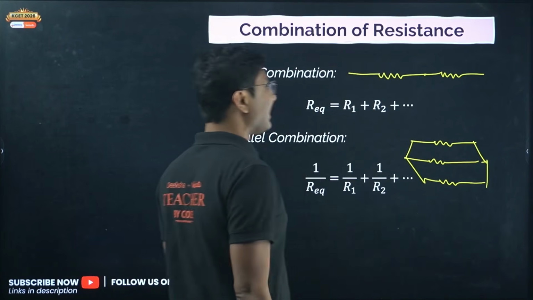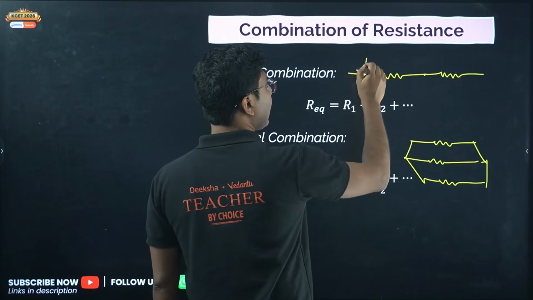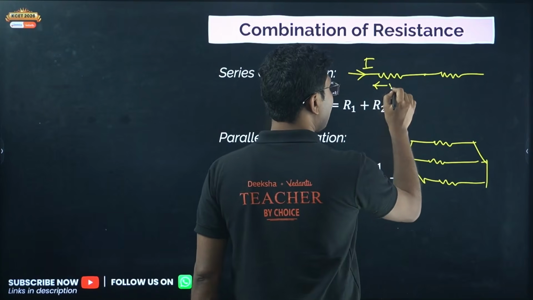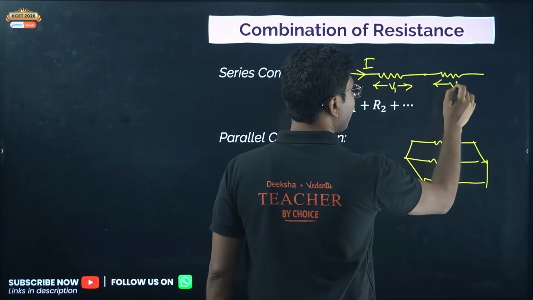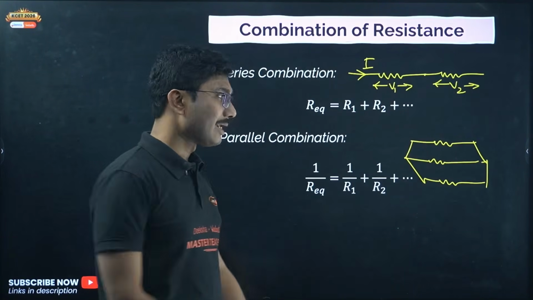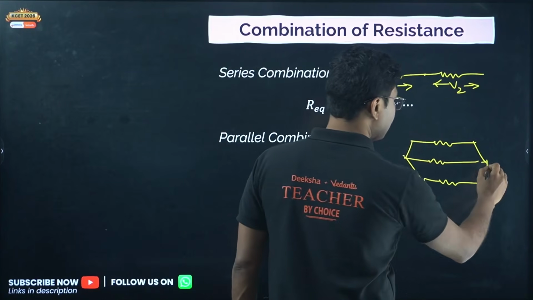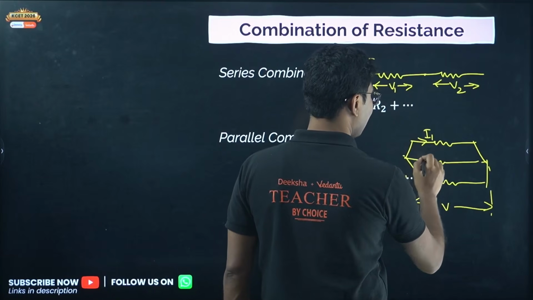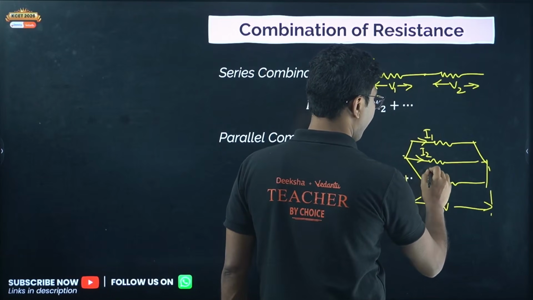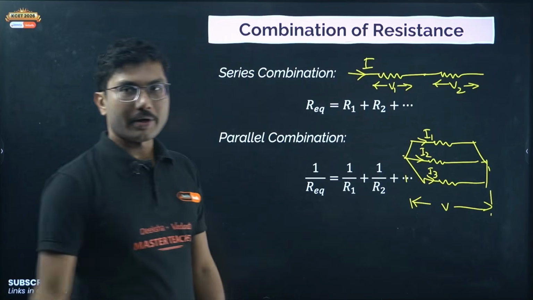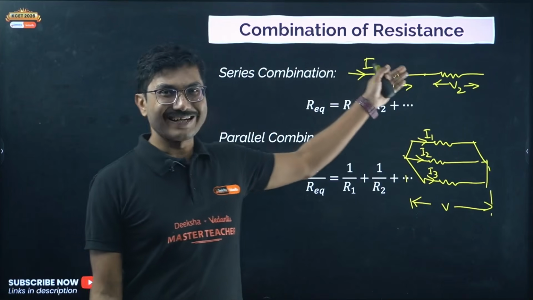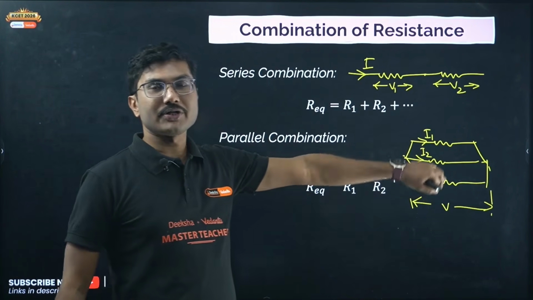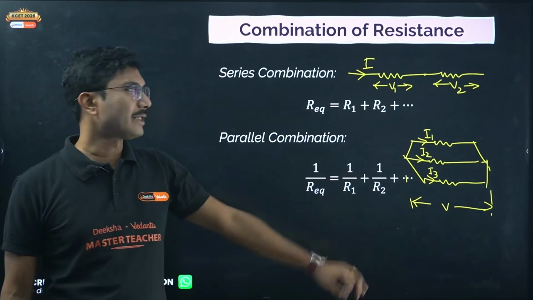In case of series combination, the current that is flowing in the circuit is the same, but the voltages across them are different. In parallel combination, however, the voltage remains the same, and the current is different. Very important to remember. So in series combination, current remains the same, voltage is different across each and every resistor. In case of parallel combination, voltage remains the same across each and every resistor, but current is different.